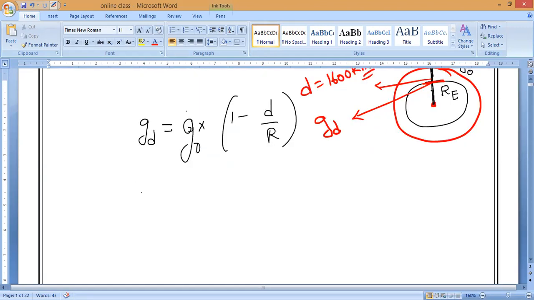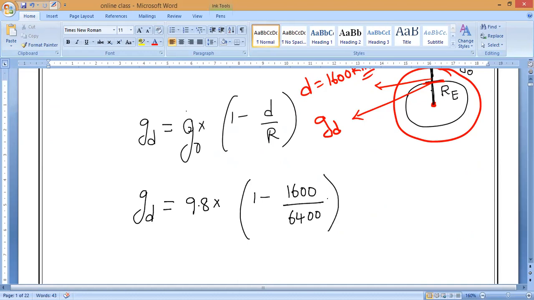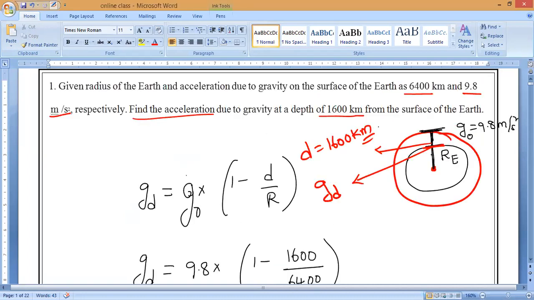So given data, you have to write it. Now g d, the gravitational force of attraction at the given depth, is equal to 9.8 into 1 minus depth divided by R. Monish says 16,000, but read the question: 1600 or 16,000?